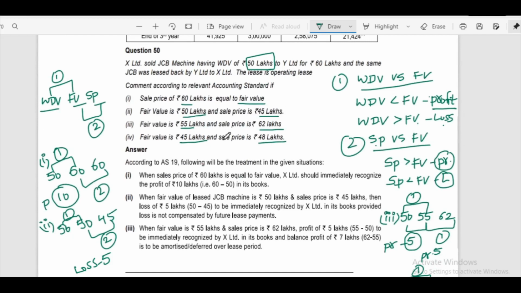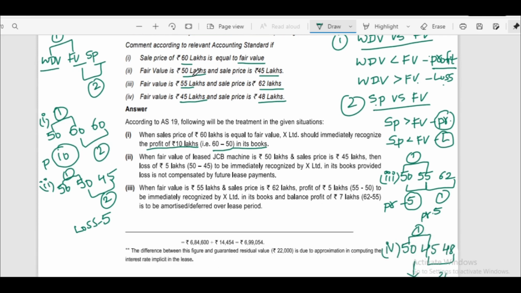Now we will see the solution. According to AS 19, the following will be the treatment in the given situations. For the first case, WDV is 50 lakhs, selling price is 60 lakhs and fair value is also 60 lakhs. When sale price of 60 lakhs is equal to fair value, X Limited should immediately recognize the profit of 10 lakhs, that is 60 minus 50, in its books. In the second comparison there is no difference, so nothing to recognize. Profit of 10 lakhs is recognized immediately.